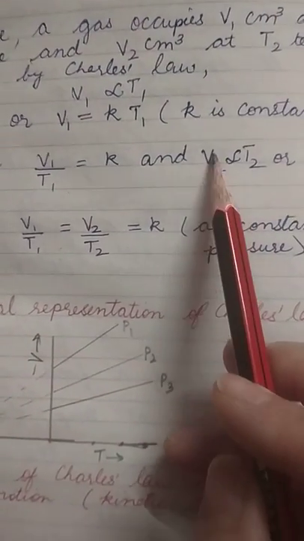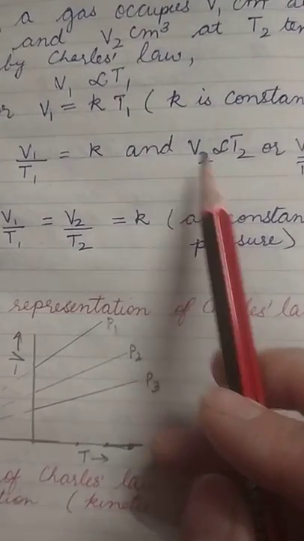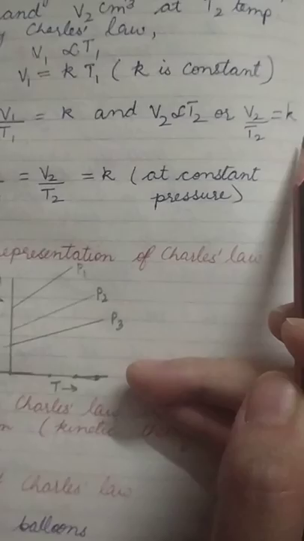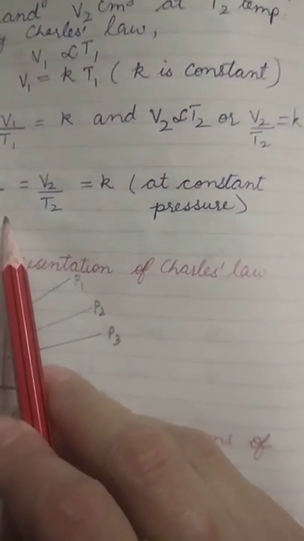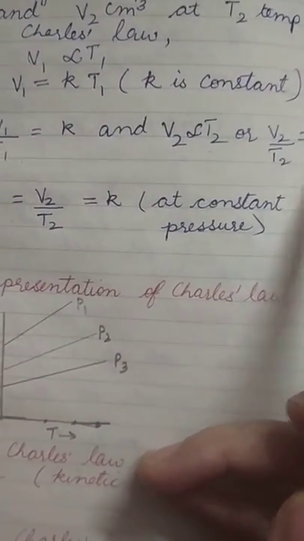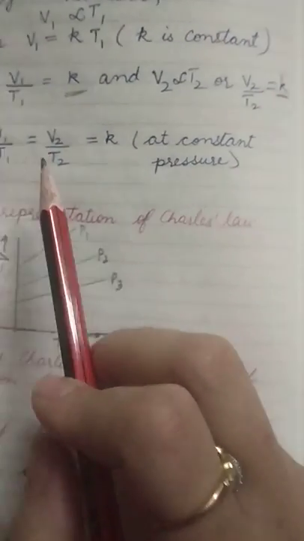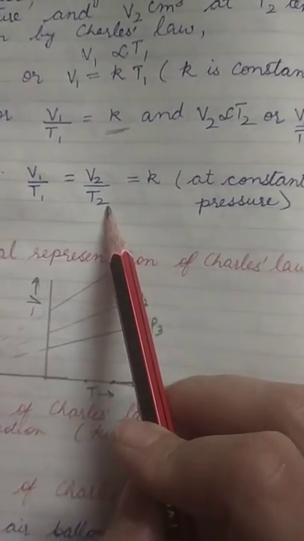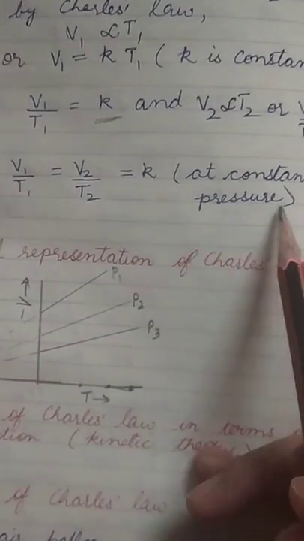And for the second one, V2 is directly proportional to T2, or V2 upon T2 is equal to K. Combining these two equations, we can write V1 upon T1 is equal to V2 upon T2, which is a constant at constant pressure.